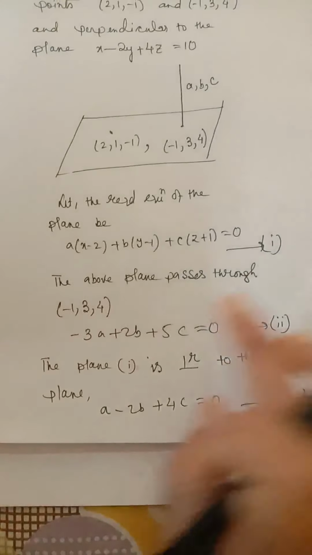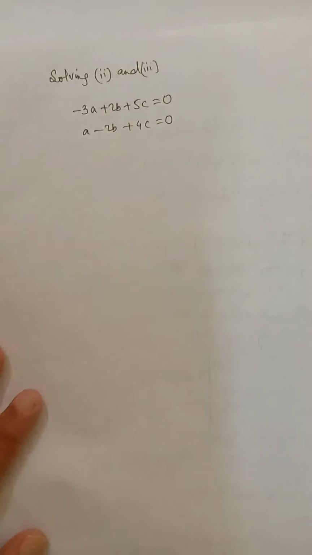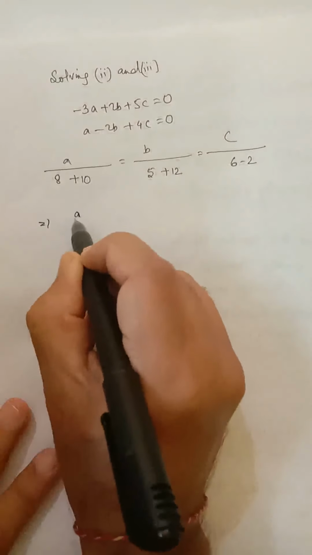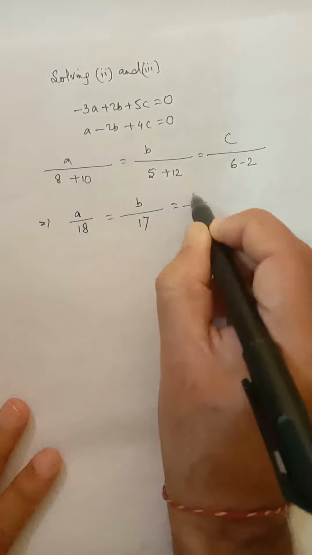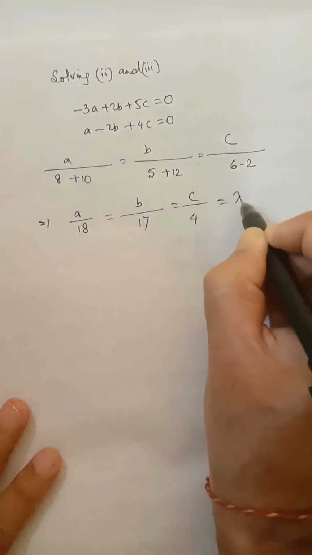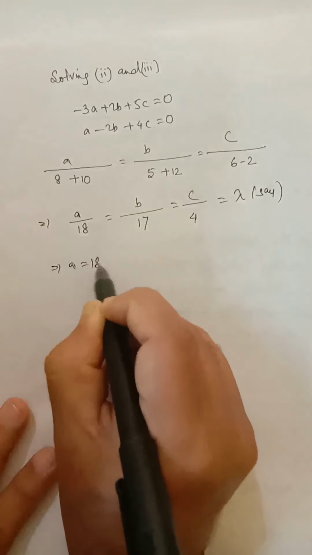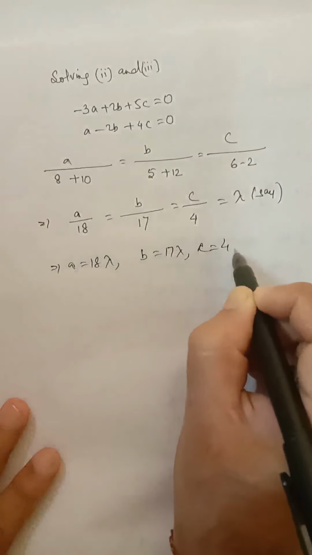Now solving equation 2 and equation 3, this is equation 2 and this is equation 3. Solving these two by cross multiplication method, we get a by 18 is equal to b by 17 equal to c by 4 equal to say lambda. So a equal to 18 lambda, b equal to 17 lambda, c equal to 4 lambda.